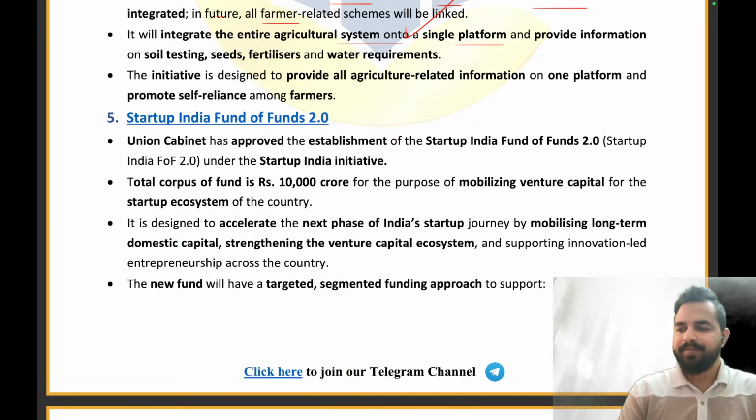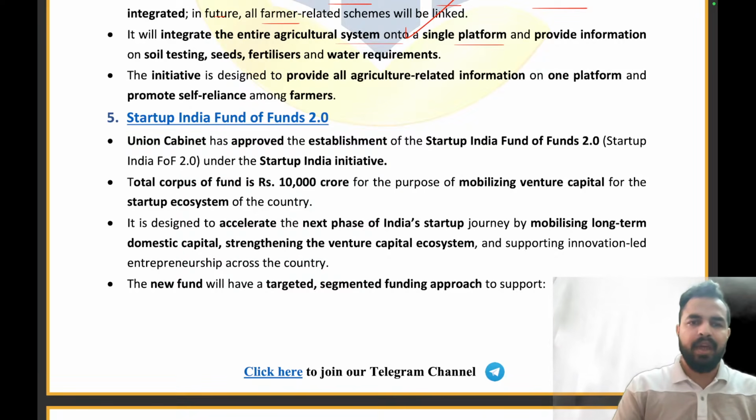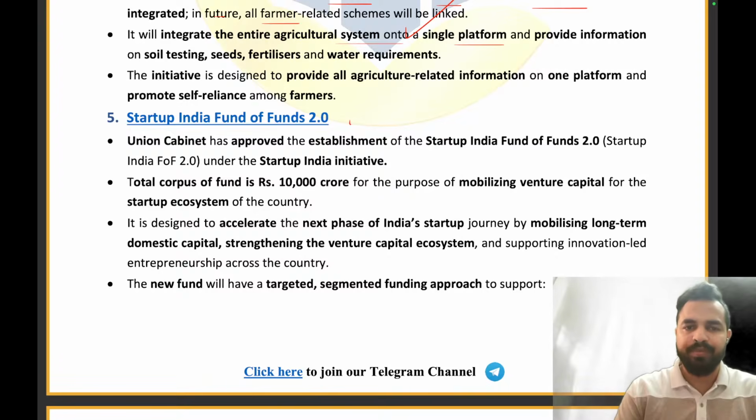Clear, everyone? Are you guys getting it? Are you guys able to understand what are the important things that we are required to cover from examination point of view here? Clear, everyone? If yes, please give me a thumbs up in the chat box that yes, we are done. We are able to understand all the details of this article. Okay, well done. Now let's move on to the next article, that is the Startup India Fund of Funds 2.0.